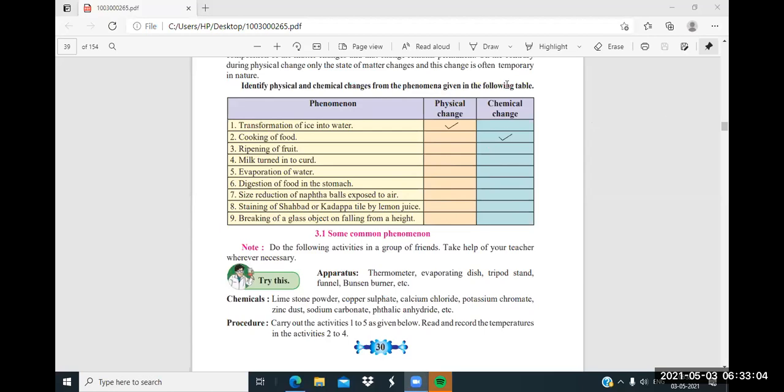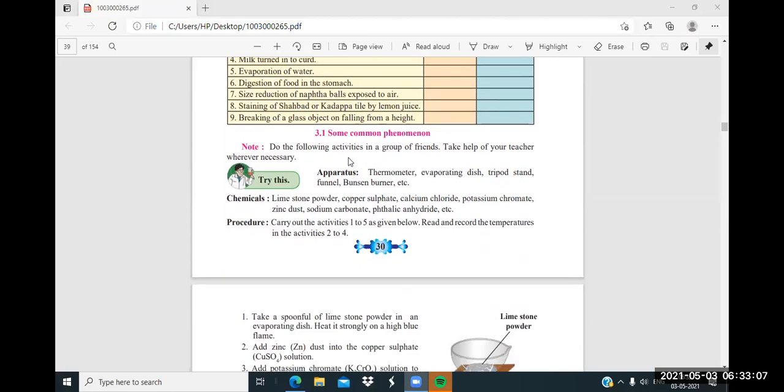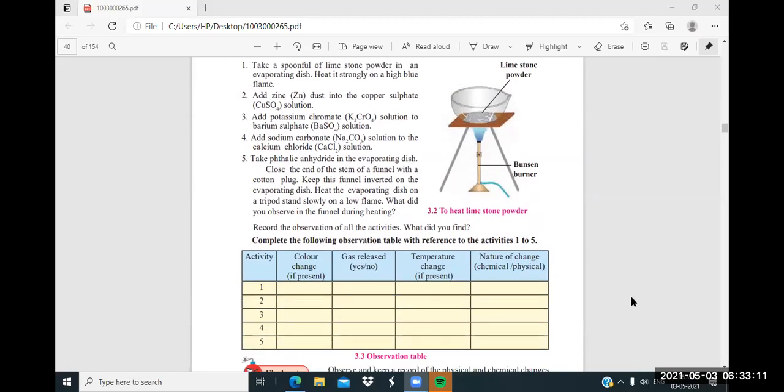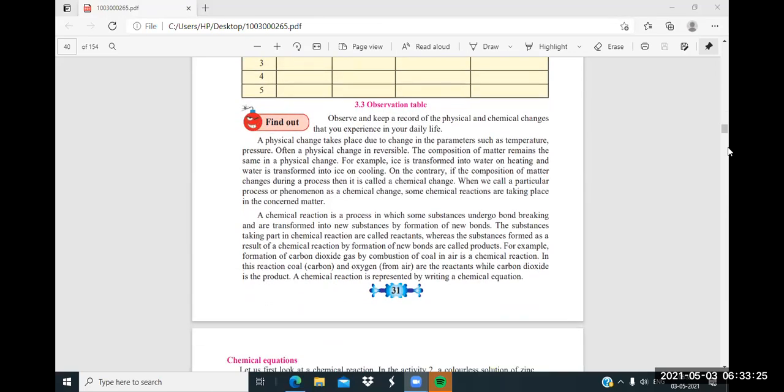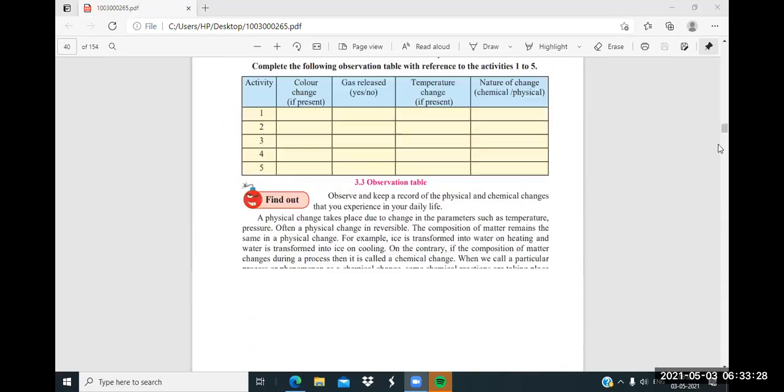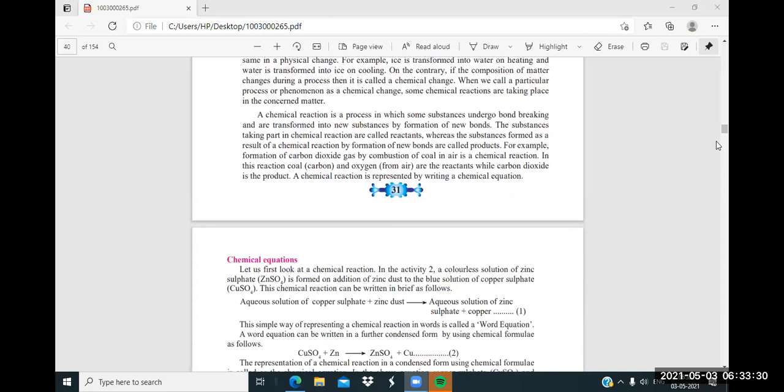Now we have to see the next apparatus, where one experiment is given. It's not possible for us now because these things are present in the science lab. When our school reopens physically, at that time I'll show you all these experiments. So now here we have to start.